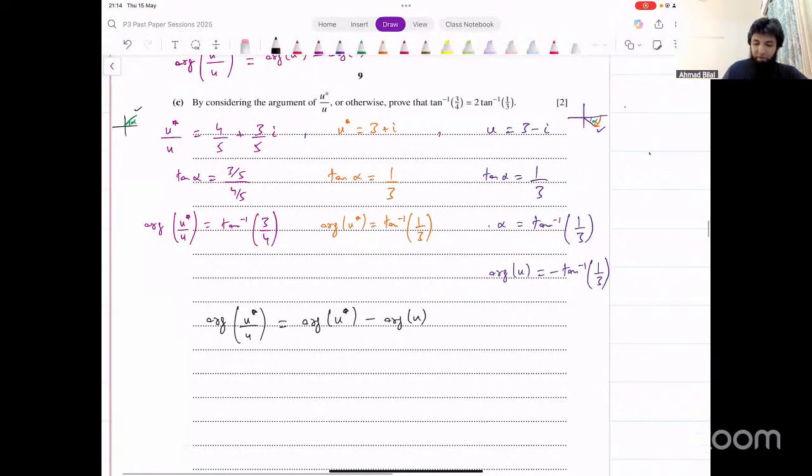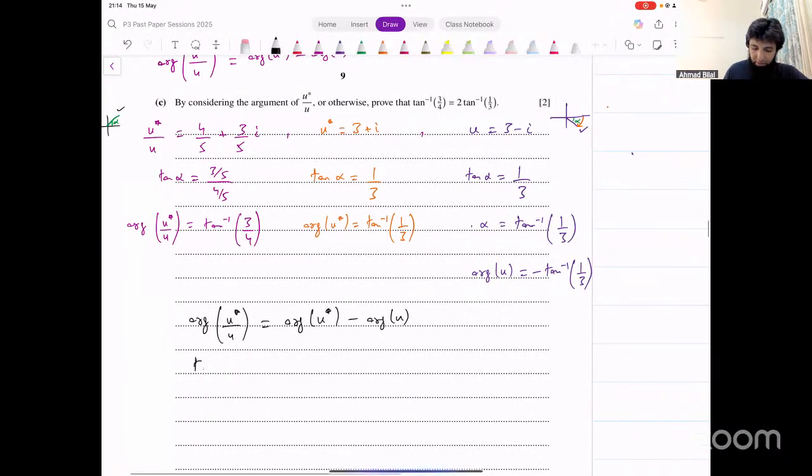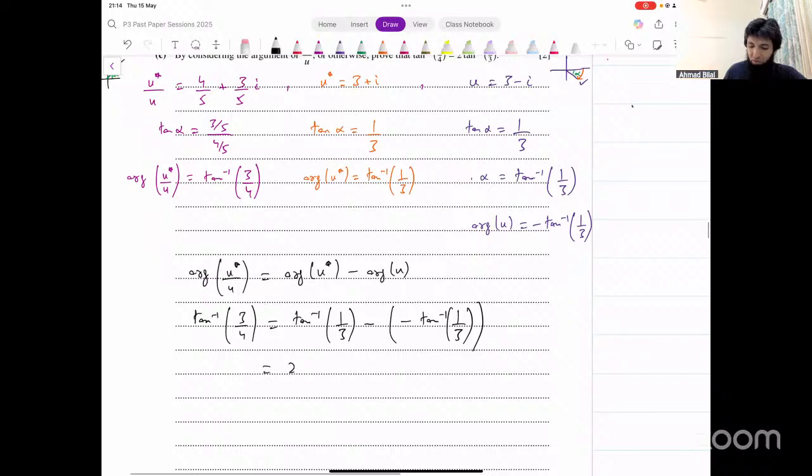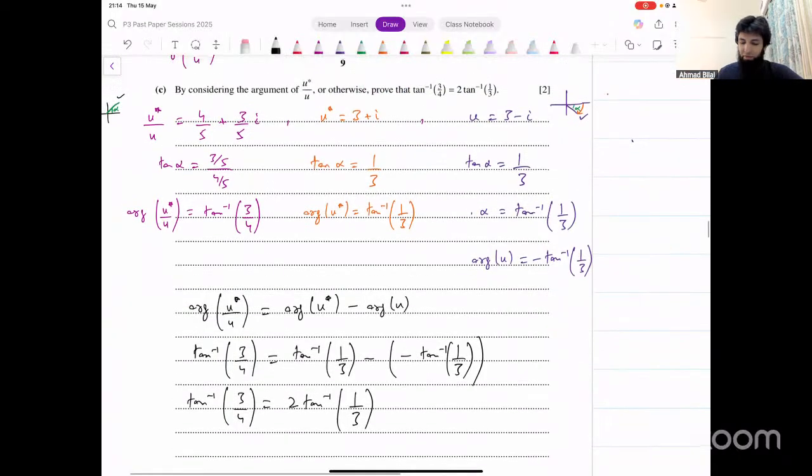Now just input values here. This gives you that tan inverse of 3/4 should equal tan inverse of 1/3 minus minus tan inverse of 1/3. Now minus becomes plus, and you get 2 tan inverse of 1/3 on the right side. That equals tan inverse of 3/4. And that's what we had to prove there. That's our final answer.